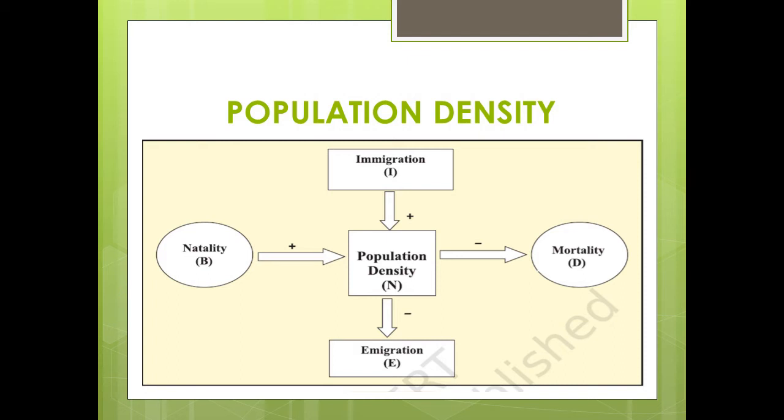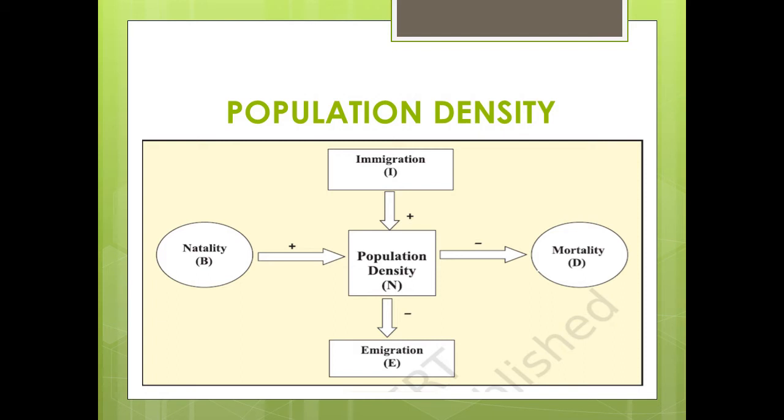Now what are the factors that really help in deciding the population density? One is the immigration. Immigration means you're adding the individuals. Natality is the birth rate. That means you're adding the individuals to the population. Mortality is the death, so it is subtracting the number of individuals from the population. Emigration is outward movement, so the number of individuals will be reduced in the population.